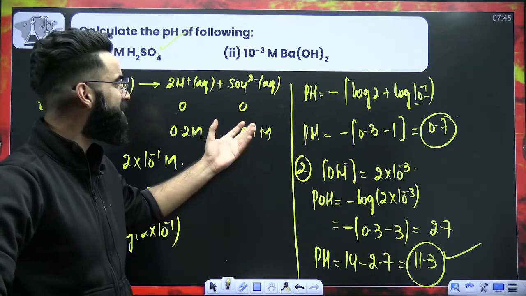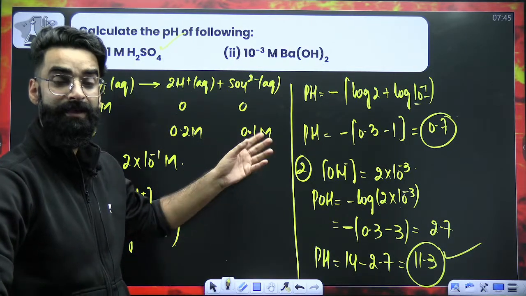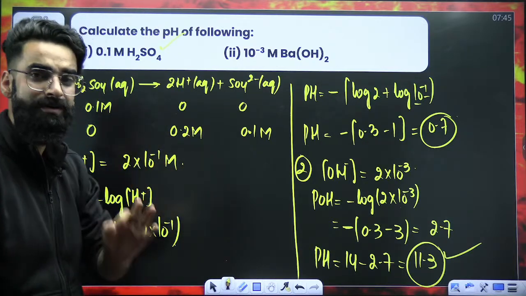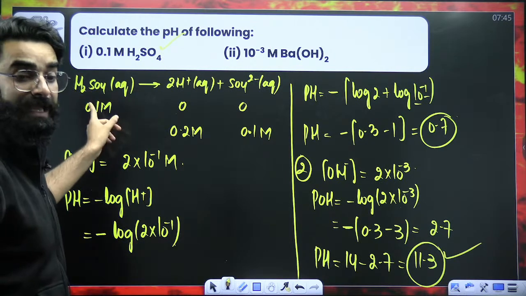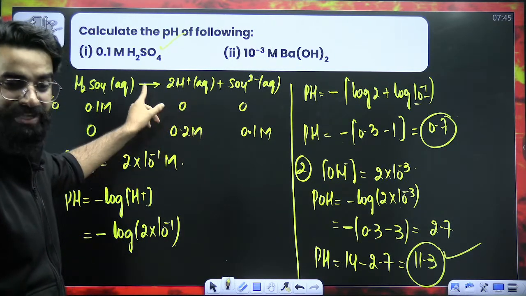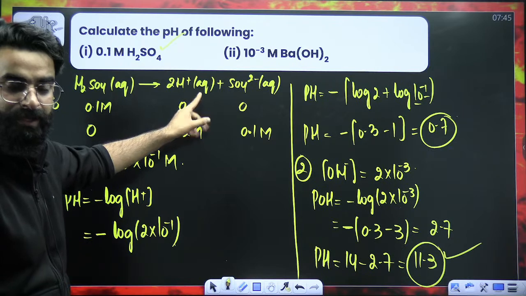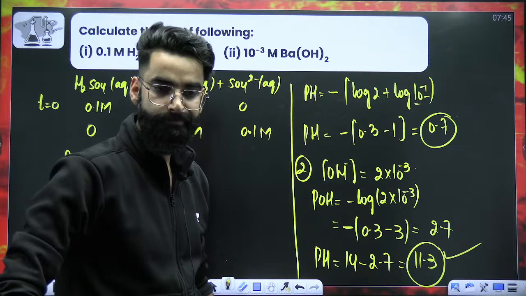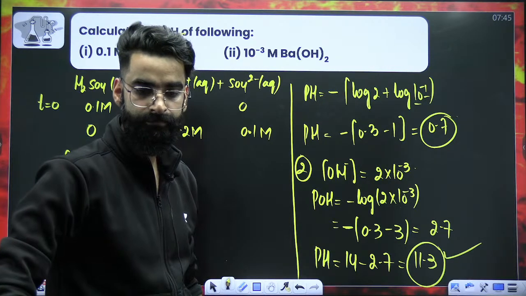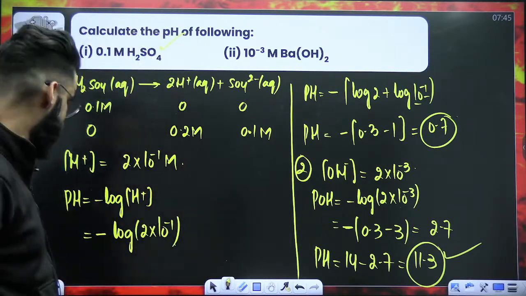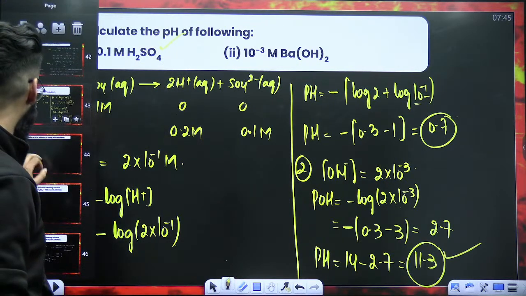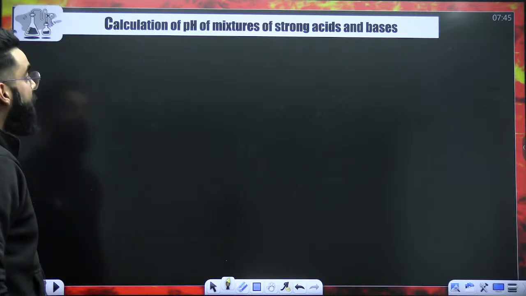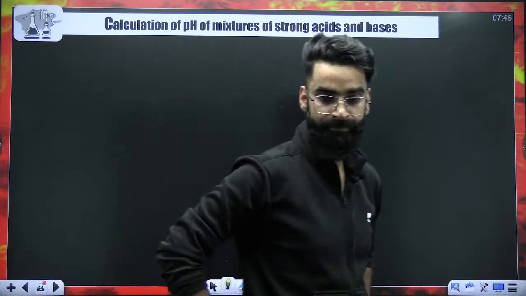So these sort of mistakes you can make. Whenever you solve these basic equations, try to dissociate your electrolyte in a proper way. Do not just write H+ and OH-. Do not just write H+ and SO4 2-. No. Perfect. Is that clear till here? Say yes or no in the chat.